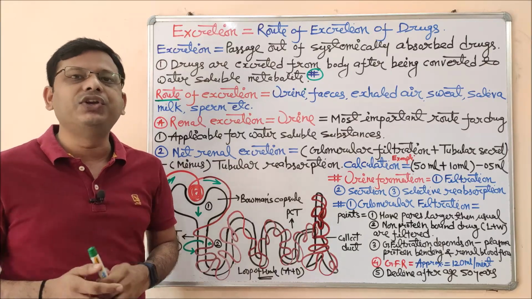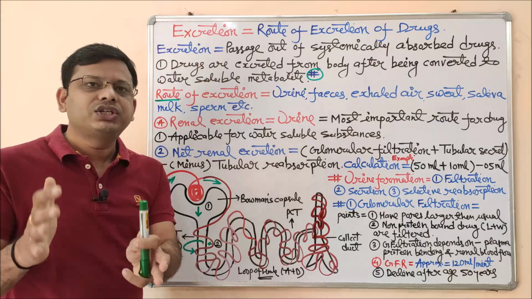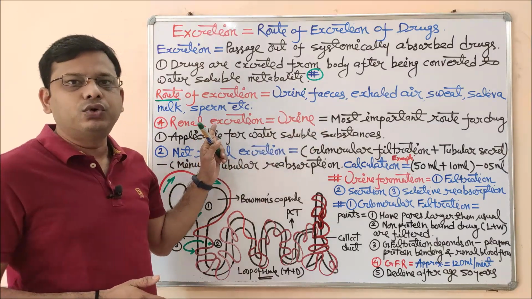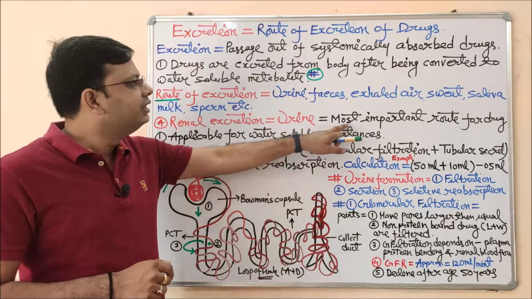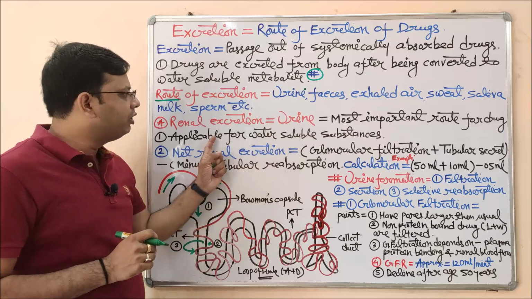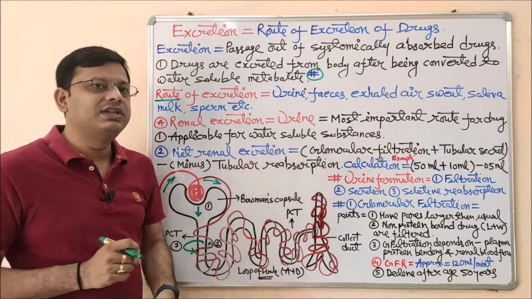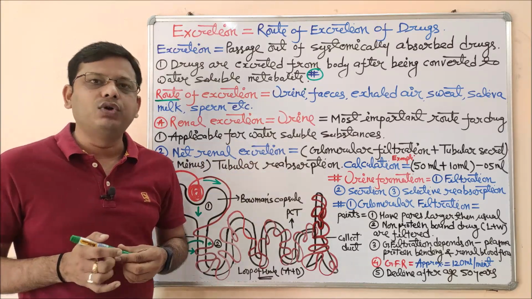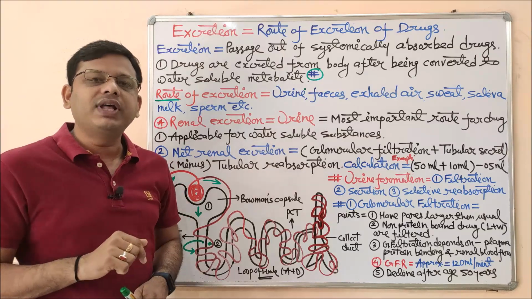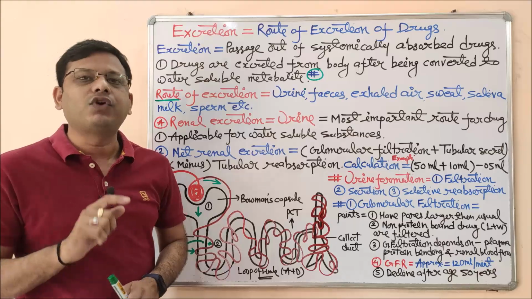What is the renal? Obviously your kidney, and the structural functional unit of the kidney is the nephron. So what is the importance of this route of drug elimination, excretion? This is the most important route for the drug, and this is applicable for those drugs which are water soluble substances. That means after metabolism the drug should convert into a water soluble metabolite, so that only those drugs can get excreted from the urine.